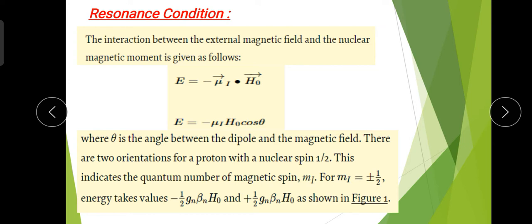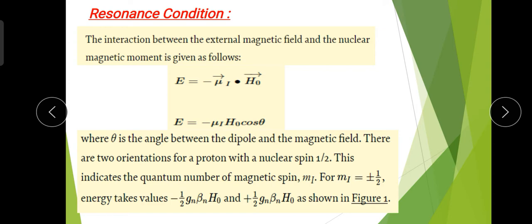In the nuclear case we have a proton, and a proton has spin half, so there are two possibilities: the spin aligned along the direction of the field or opposite to it. So we get two different spin values, plus half or minus half, indicated by the magnetic spin quantum number mI, equal to plus or minus half. And accordingly we get two energy values for these two different states.